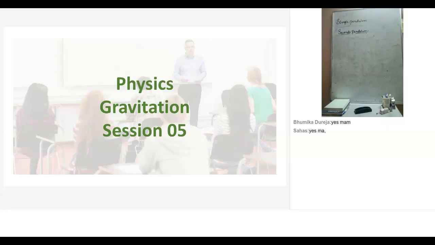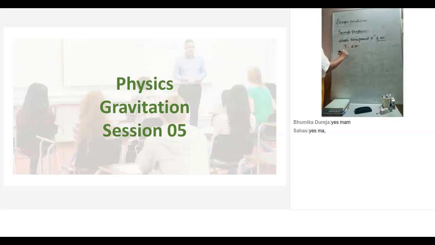So see, a seconds pendulum is a simple pendulum whose time period is 2 seconds. What is meant by this? It means that it takes 2 seconds for completing one single oscillation. To complete one single oscillation, this pendulum will take 2 seconds, and that pendulum is hence called seconds pendulum. The time period is 2 seconds.